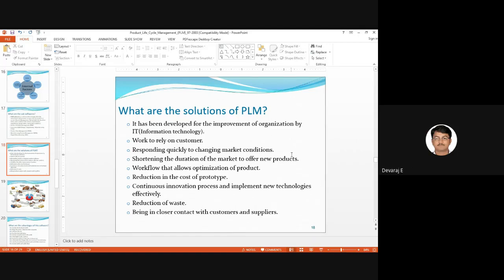See, once you do the optimization for the product, you can reduce the weight of the product and you can reduce the cost also. Once the weight is reduced, the cost will be reduced. I think this much I told you in the previous class. So next is continuous innovation process and implementing new technology efficiently, effectively. This is very important.